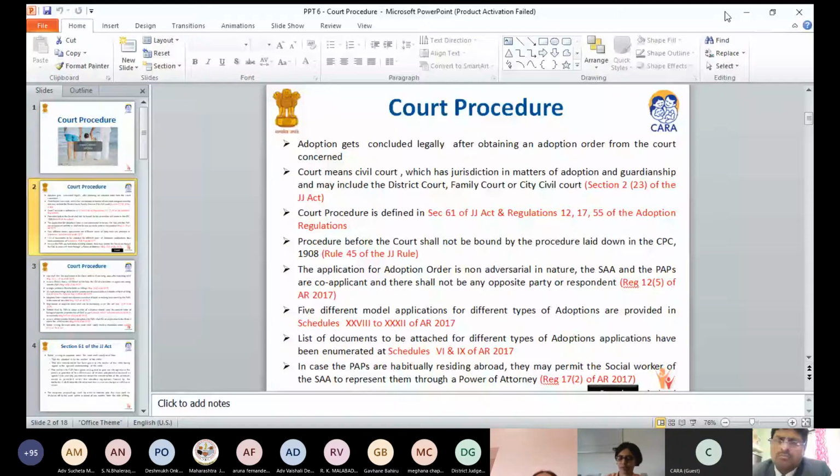In case of OS, as soon as we receive, because there are a few documents which are mandatory for us to receive, they are Article 5 and Article 17. Till the time we receive those articles, we don't take it to the NOC committee. And as we have explained earlier, the NOC committee is by the order of the Supreme Court, and there are 3 outside members who are a part of the NOC committee.